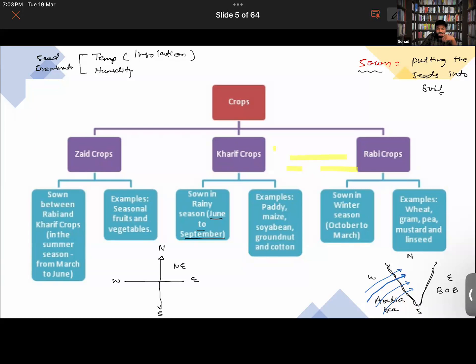This is northeast, this is northwest, this is southwest, and this is southeast. So the winds are coming from the southwest direction. So we are sowing the seeds in the month of June to July because at that time India is receiving the southwest monsoon. You guys got it so far or not? Please do let me know.